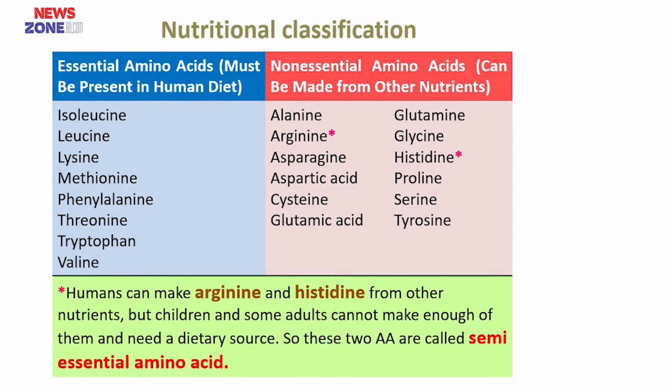Humans can make arginine and histidine from other nutrients, but children and some adults cannot make enough of them and need a dietary source. So, these two amino acids are known as semi-essential amino acids.